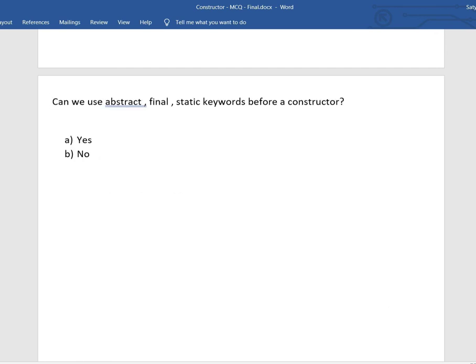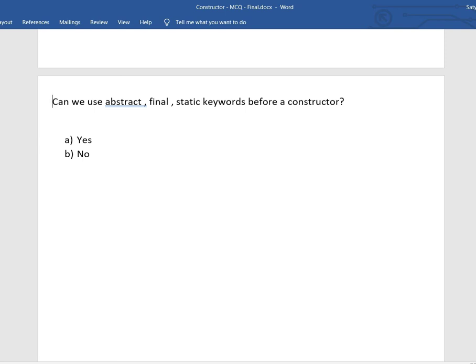Can we use abstract, final, static keywords before a constructor? So the answer is no. We cannot use abstract, final, or static keywords before a constructor, because a constructor is not a method. This is not a member of the class. This is a special type. This is used in the process of creating instances or objects.